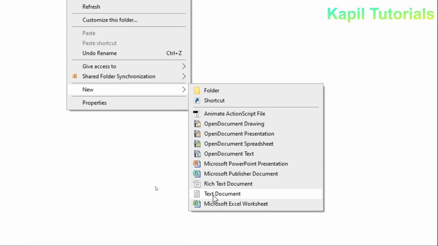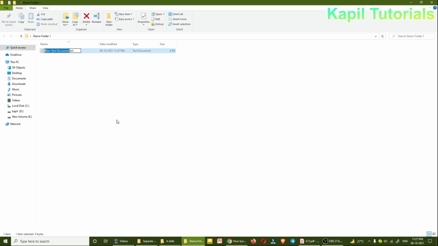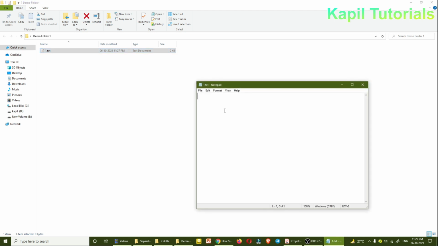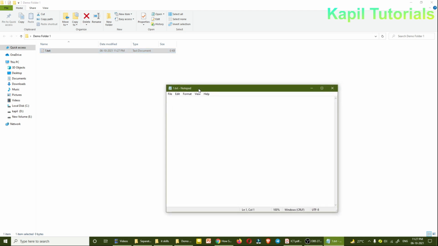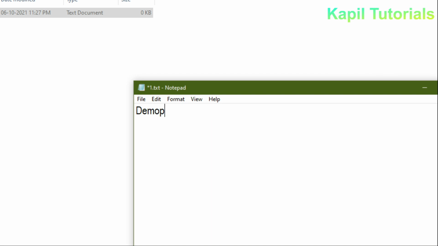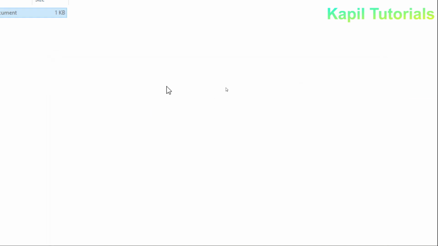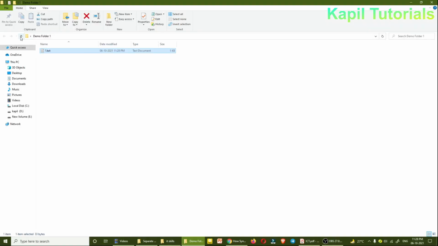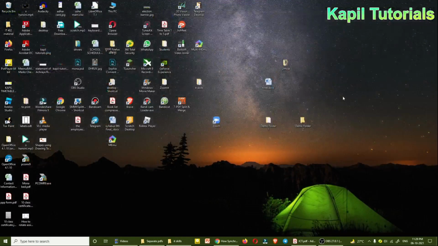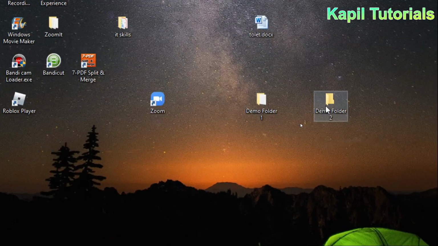Suppose I'm making a notepad file. I have given it the name number 1, and here I am writing demo text for IT skill course. I just want to save the file. You will see here I made two folders, demo 1 and demo 2.